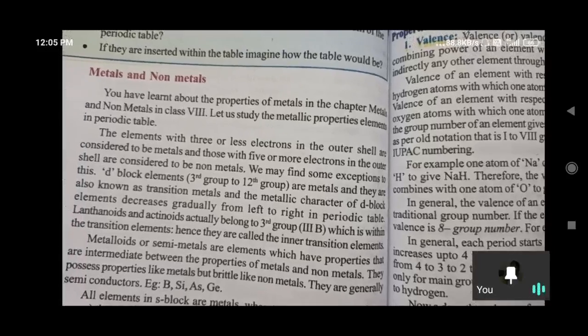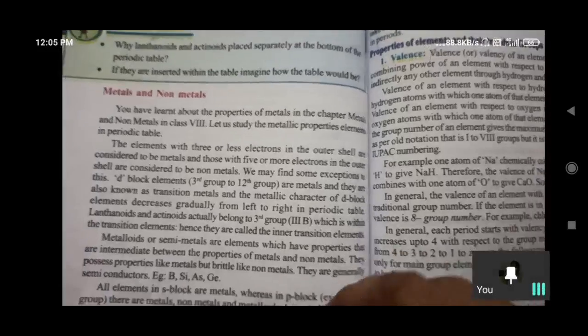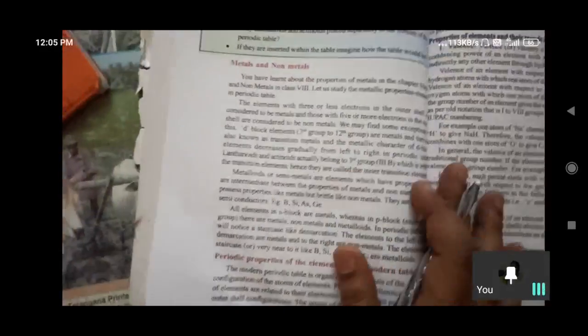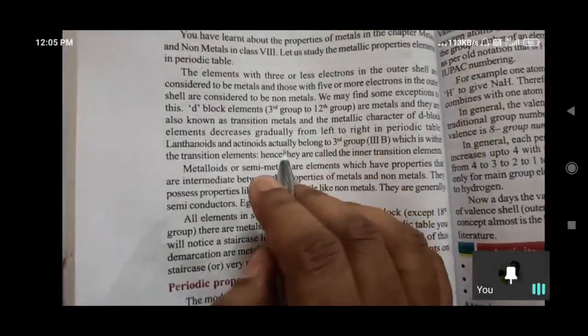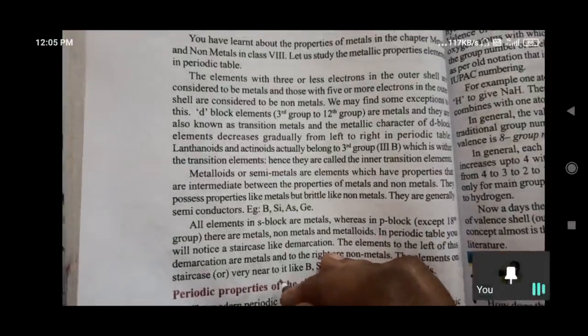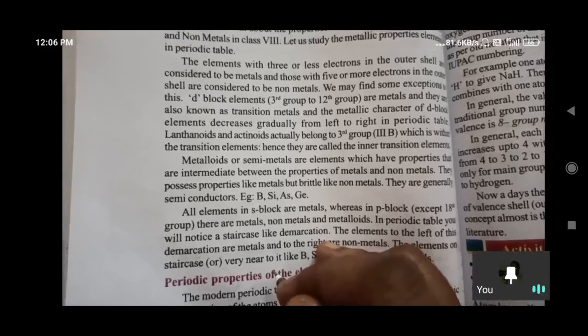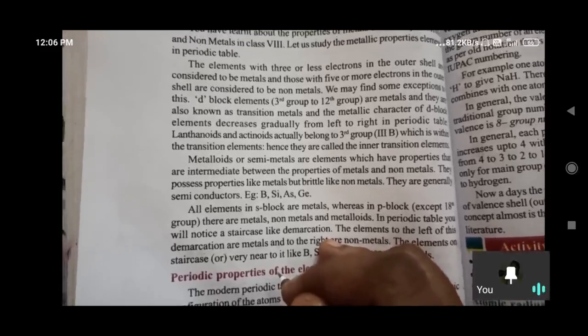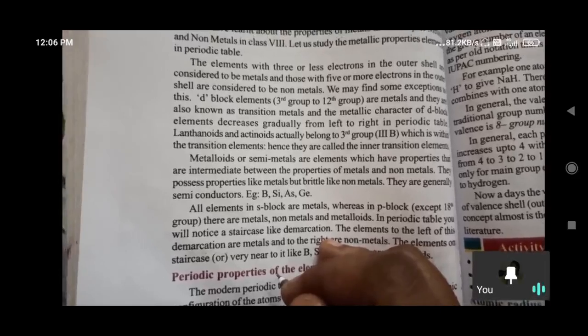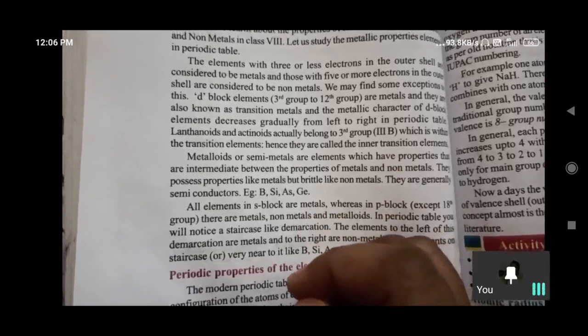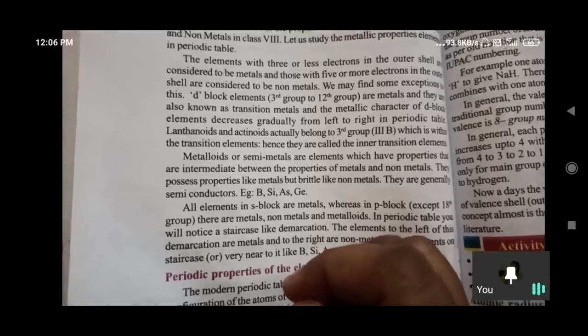Elements with 3 or fewer electrons in the outer shell are considered to be metals here. Previously we studied physical properties, like appearance, lustrous, sonorous, and reacting with oxygen, reacting with hydrogen, which are acids, which are bases.